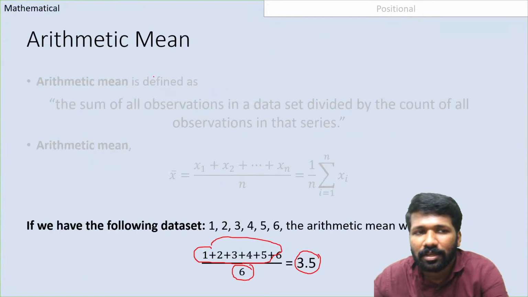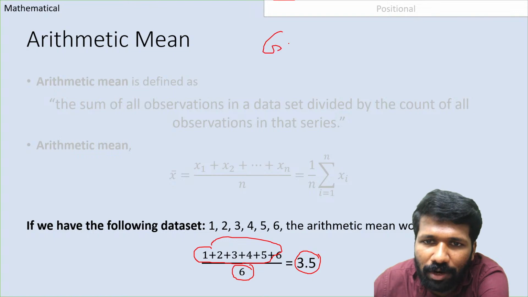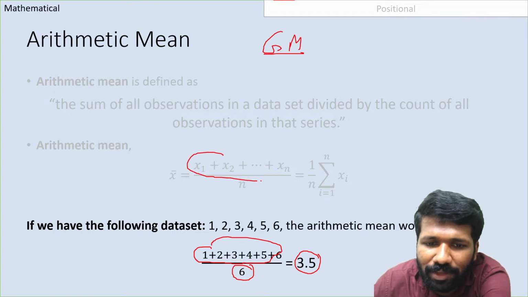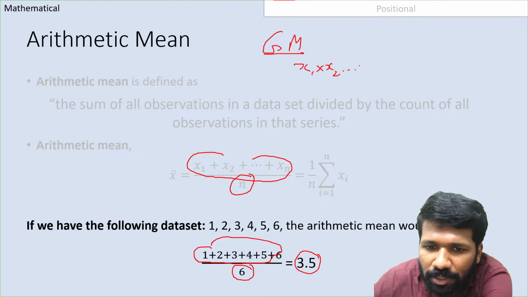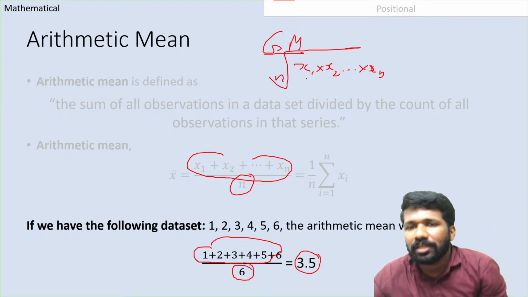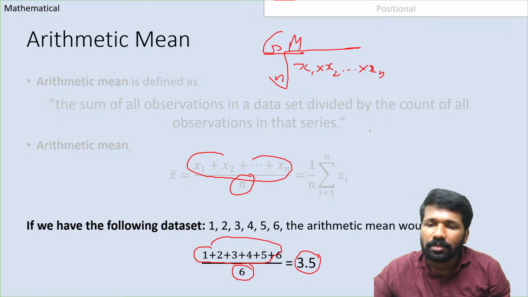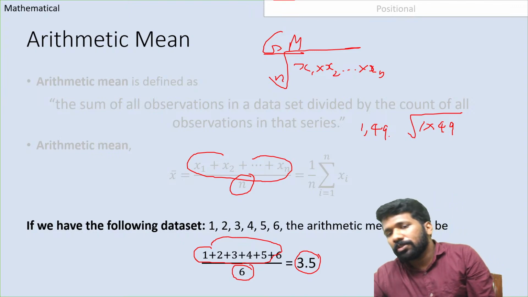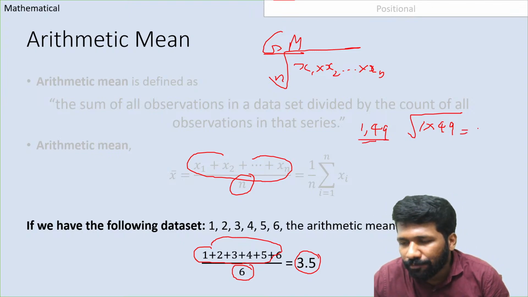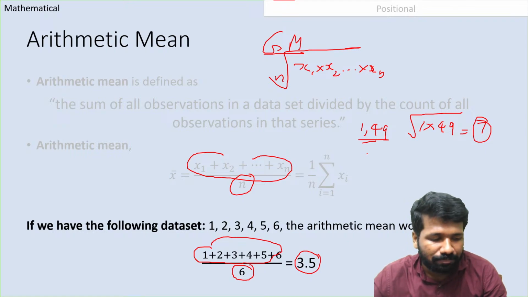What is geometric mean? Arithmetic mean we discussed. Similarly, what is geometric mean? In arithmetic mean we add all the observations and divide by n. In geometric mean we multiply all the observations and don't divide, take the nth root. If n observations are there, nth root. For example, if you want to find the geometric mean of 1 and 49, 1 into 49 you find, take the square root of it. Square root because two numbers. So that is 49, square root 7 will be the geometric mean here.